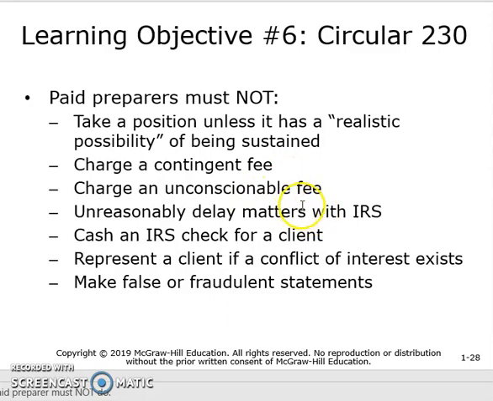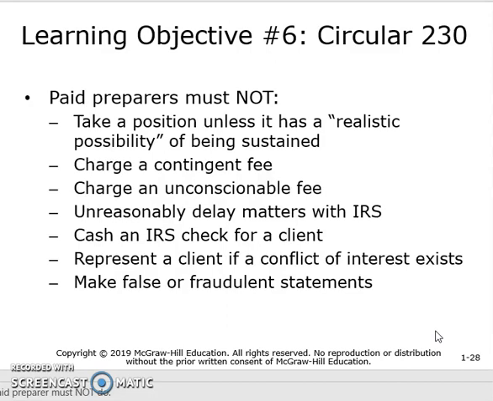You cannot charge an unconscionable fee. You cannot delay any matters with the IRS. You cannot cash an IRS check for a client. So you can't have the client give you their IRS refund check and then take your earnings out of that check and then give the rest of the refund to the client. That's no longer allowed. You cannot represent a client if a conflict of interest exists.